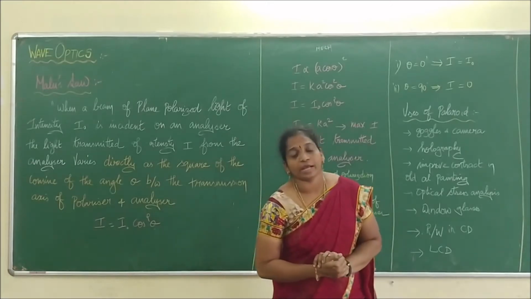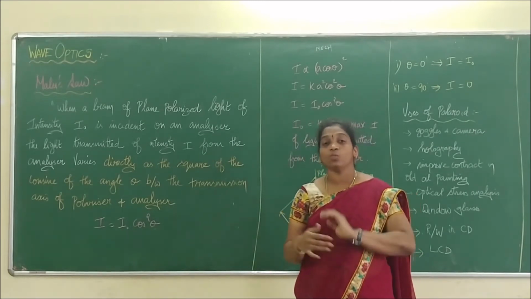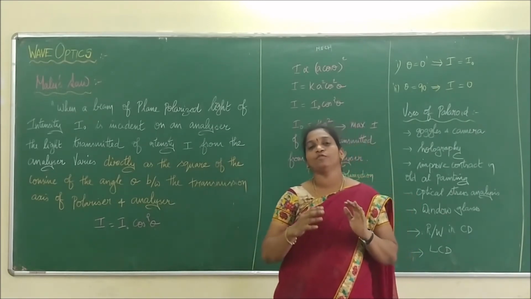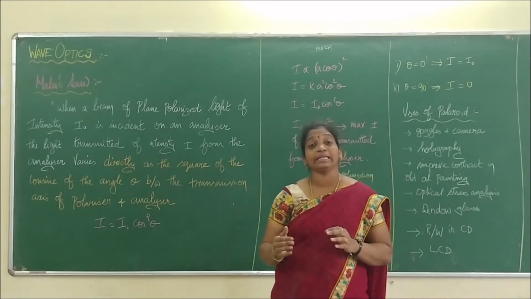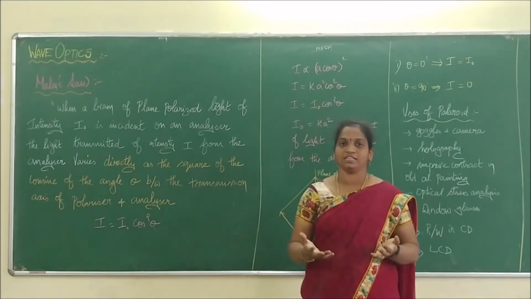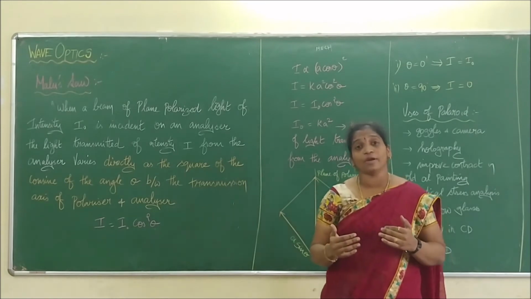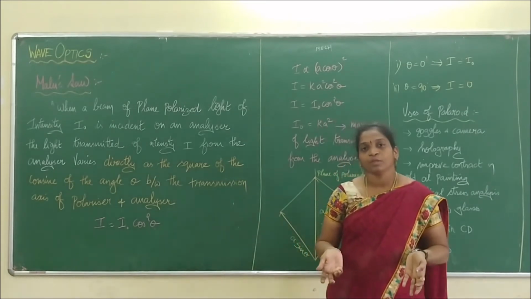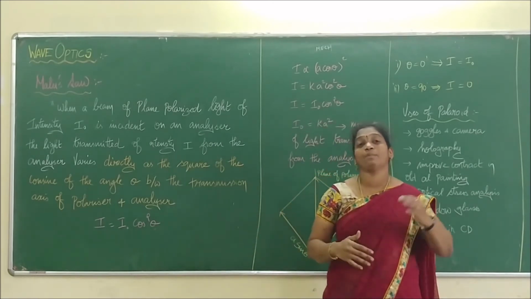Right. So we have studied the polarizer and analyzer, and at what condition we can easily find polarized light with the analyzer. Depending upon the light intensity which falls on the analyzer, the technique will change, whether the light is plane polarized light, partially polarized light or unpolarized light. So we can say that the intensity of a light will be half of its value when it passes through the polarizer.